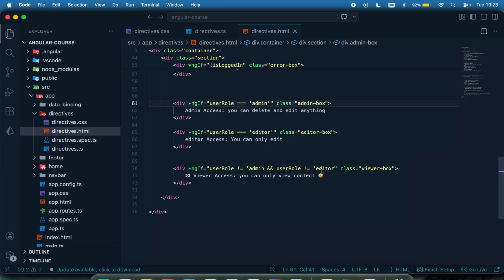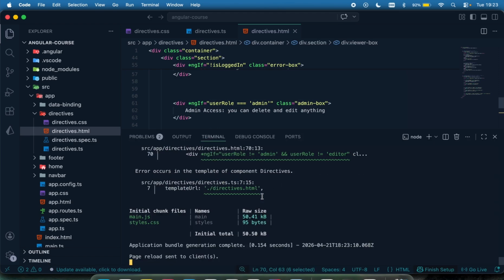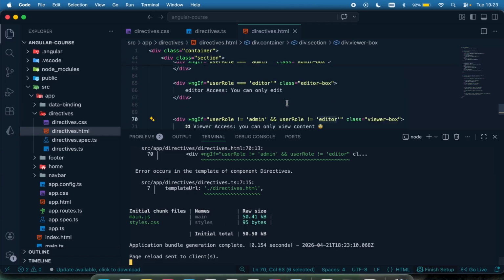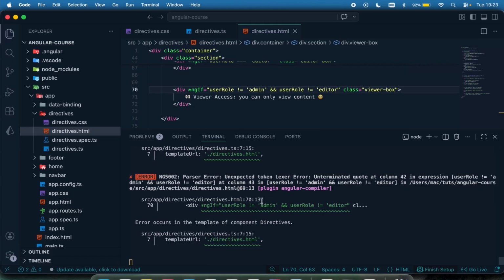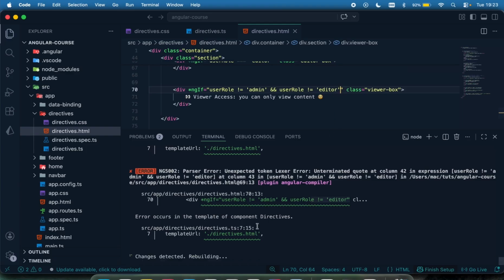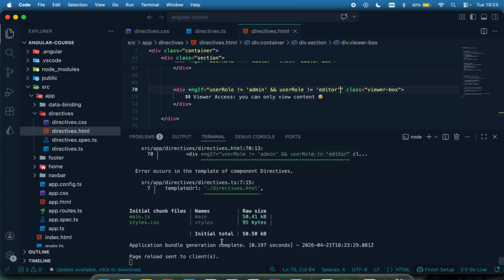Good. So same thing for this one. This is going to be a single quote because the parent is a double quote. This one is going to be a single quote as well. So this is the variable, this is the value, this is the variable, this is the value. Okay. So just pull this up to be sure you do not have a problem. If I try to remove a quote right here, you can see it's going to throw me an error that says, hey, this is where your problem is. You need to put in a single quote right here. So that's how the terminal suggests if your code has a problem or if it doesn't.